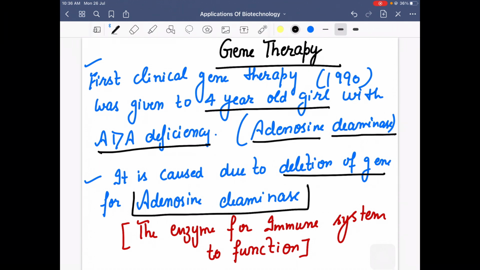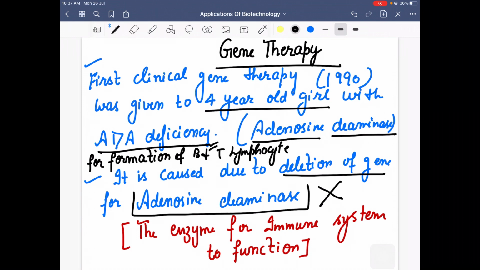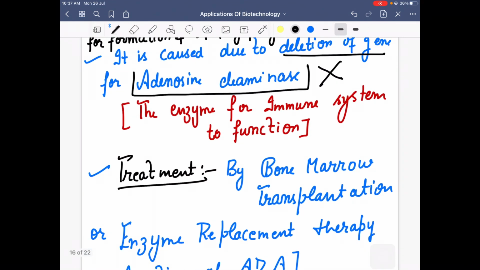If in a child this gene is deleted, then that child will suffer from ADA deficiency. Why is this enzyme so important? Because this enzyme is responsible for the formation of B and T lymphocytes, and for the immune system to function.